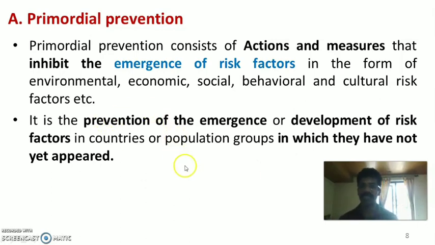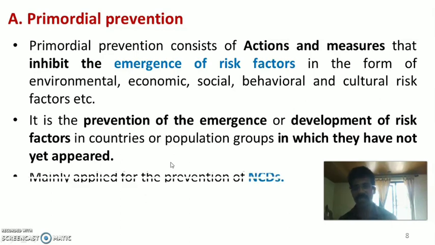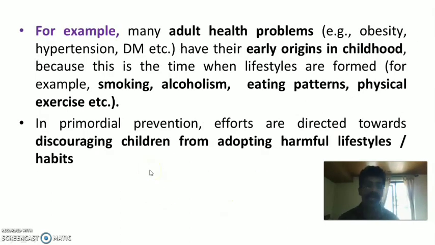So primordial prevention is the prevention of the emergence or development of risk factors that have not yet appeared but may appear in the future. Before that we try to prevent, especially non-communicable diseases. For example, many adult health problems such as obesity, hypertension, diabetes are non-communicable diseases that have their early origins in childhood. Actually they originate in childhood, but manifest later in the adult stage.